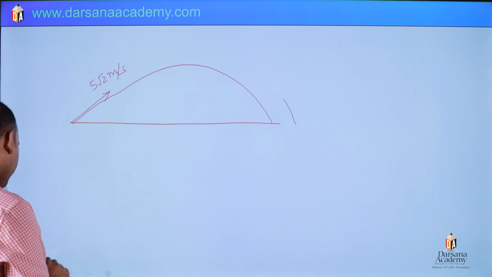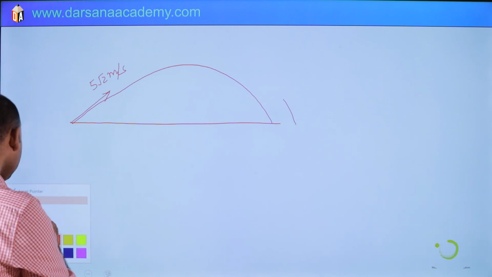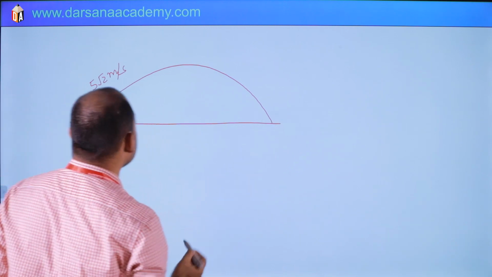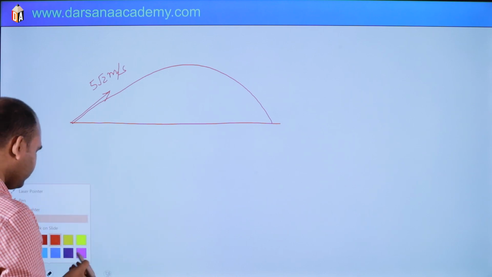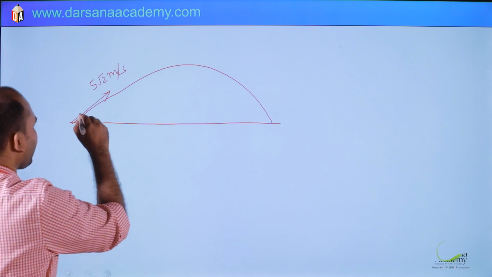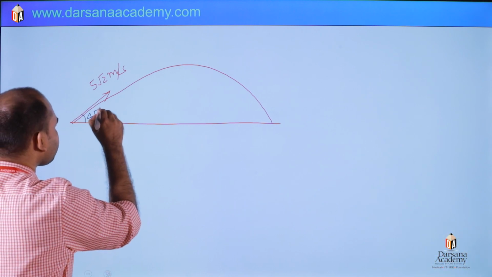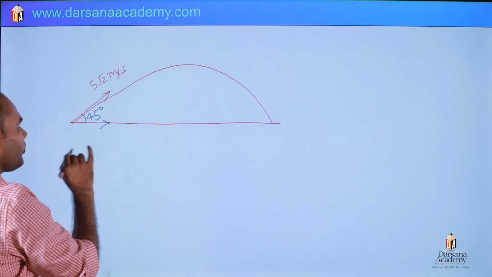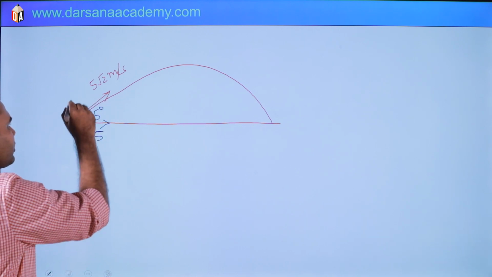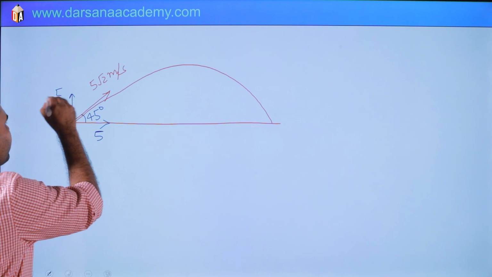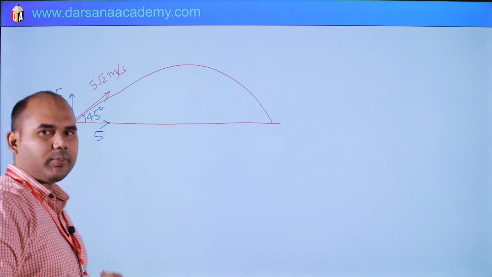You can see this angle is 45 degree, so we can take two components: ux is 5 root 2 cos 45, which is 5, and uy is 5 meter per second.